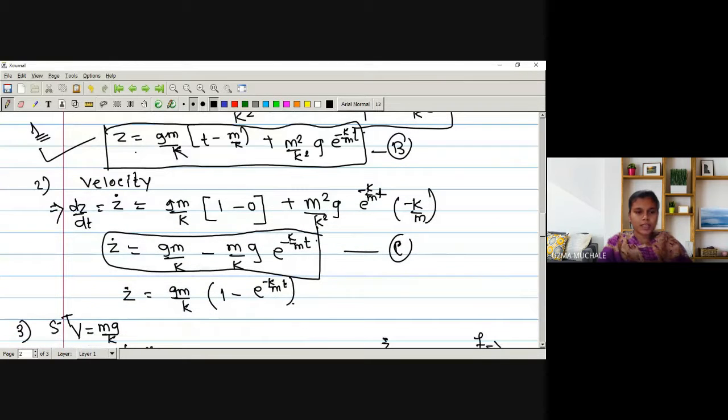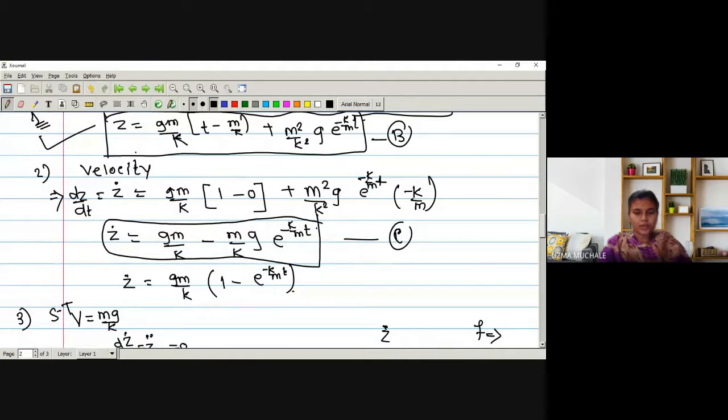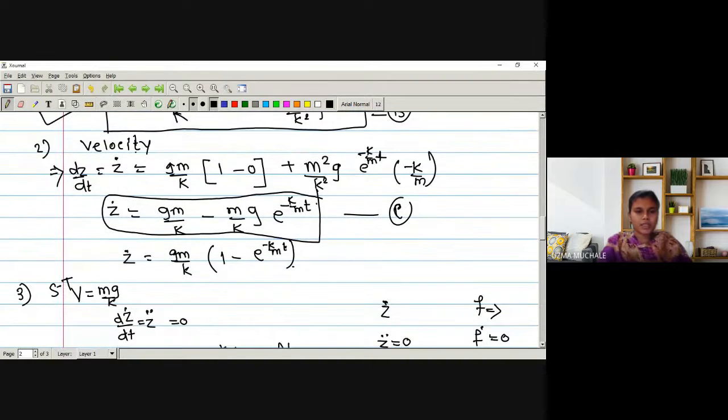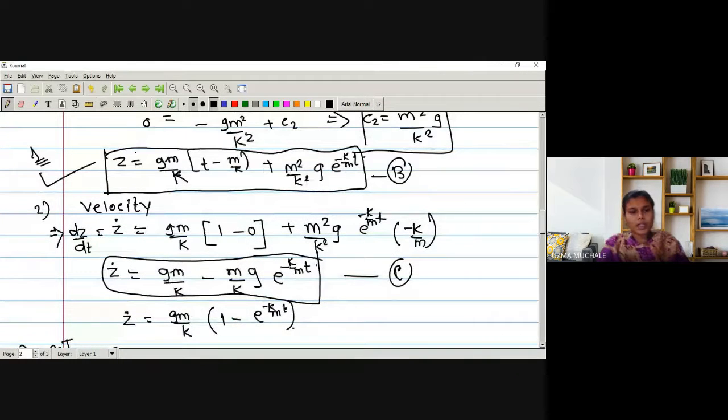Next, what is our next part? We have to find out the velocity. If you want to find the velocity, just differentiate z, because the z coordinate is sufficient to describe the position of the particle. So r is nothing but z, and dr by dt will be z dot, dz by dt.